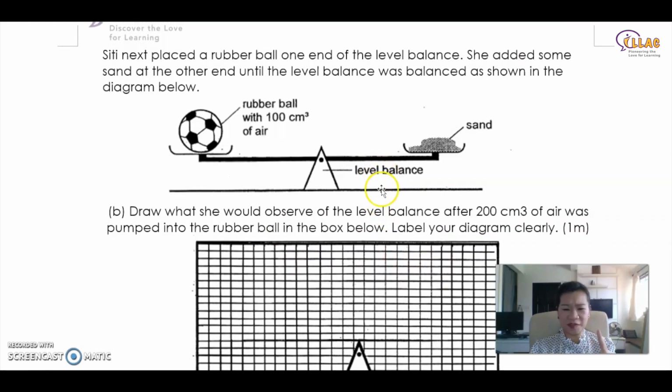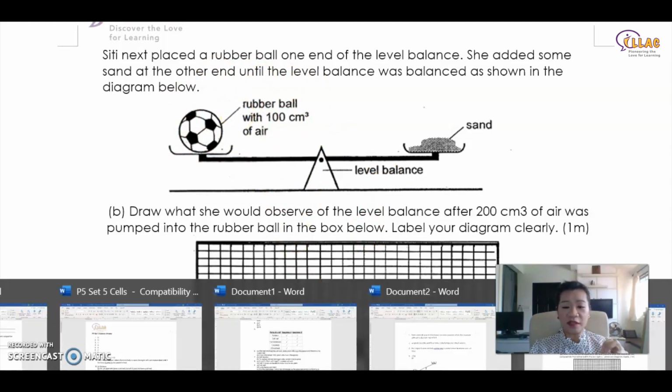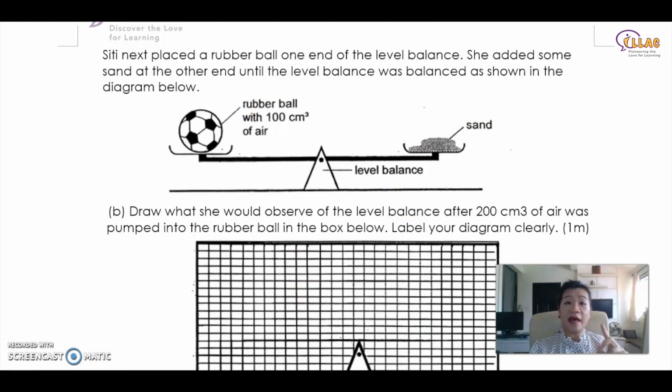Let's take a look at this first. So you say that you are adding the rubber ball with air. Okay, what did you learn in air in this topic? You learned that air occupies space and has weight because they are all matter. Air is a form of gas. Gas, liquid, and solid, they are all matter. All matter occupies space and has weight, which means air has weight. So if you add